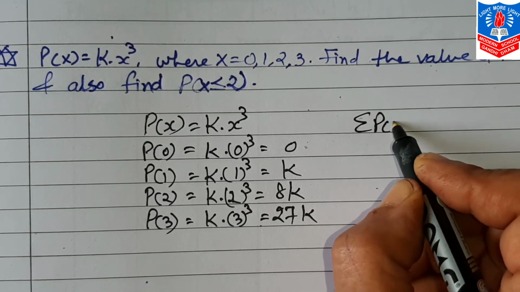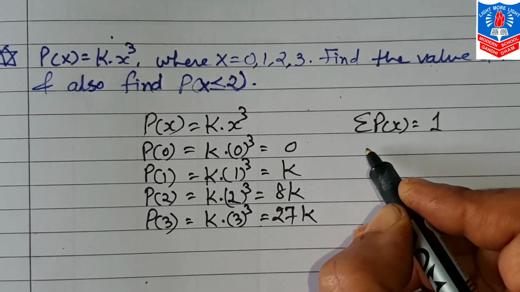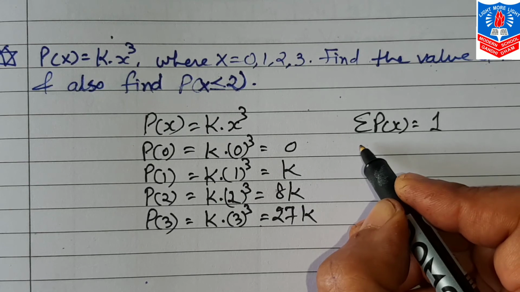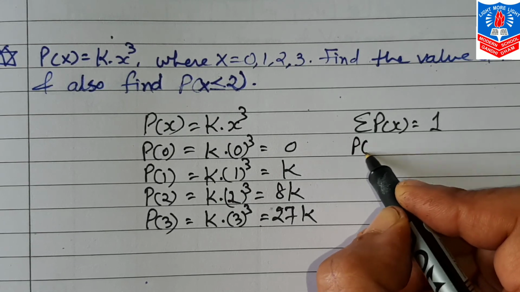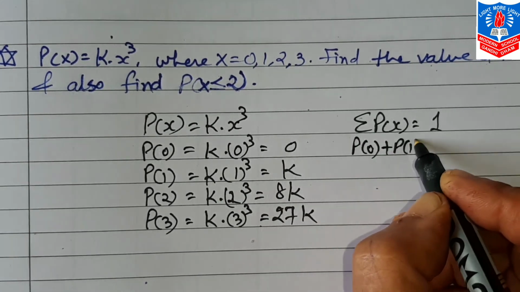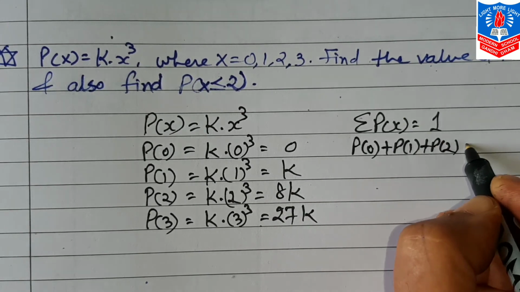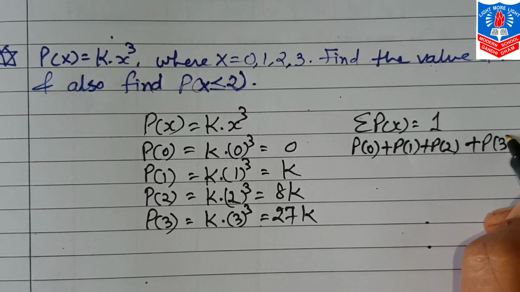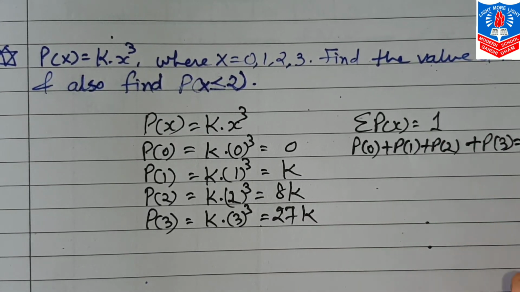Now we know very well that sigma P(x) is always 1. So here, probability of 0 plus P(1) plus P(2) plus P(3) is 1.